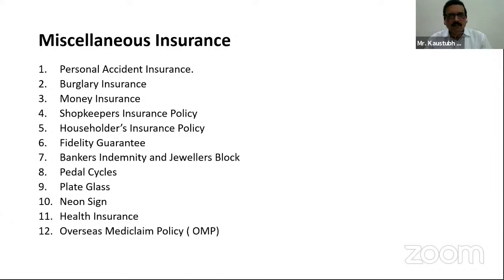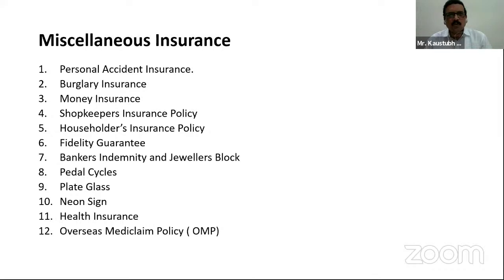These are: first, personal accident insurance; second, burglary insurance; third, money insurance; fourth, shopkeeper insurance policy; fifth, householders insurance policy; sixth, fidelity guarantee; seven, bankers indemnity and jewelers block; eight, pedal cycles; nine, plate glass; 10, neon sign; 11, health insurance; 12, overseas mediclaim policy, which is part of the health insurance.